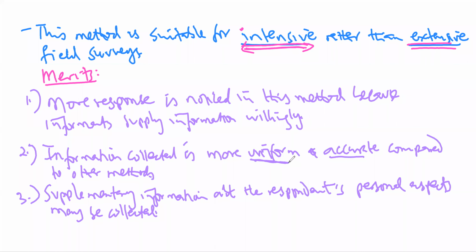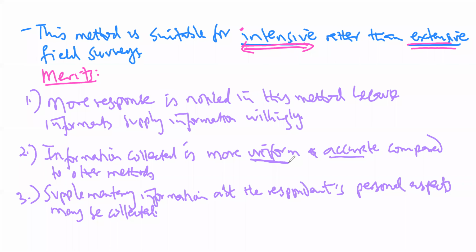So if there are any questions that are not clear in the interview, you can always clarify them because you are getting, as some of you told me, immediate feedback. So if the question is not clear, you can always clarify. Or if you are not understanding some of the answers being given by the informant, you can always ask them to expound or to make them clear.